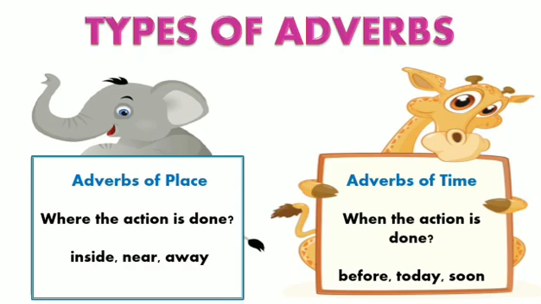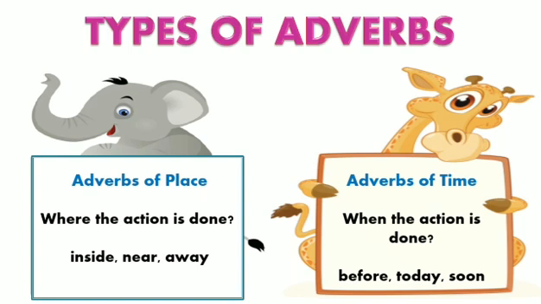Then comes the adverbs of time. Again, as you can understand by the name adverb of time, they tell you when the action is being performed, they tell you about the time of the action. For example, I will come to your place tomorrow. In the sentence, I will come to your place tomorrow, the action you're doing is that you are going somewhere. And when will you go to that place?